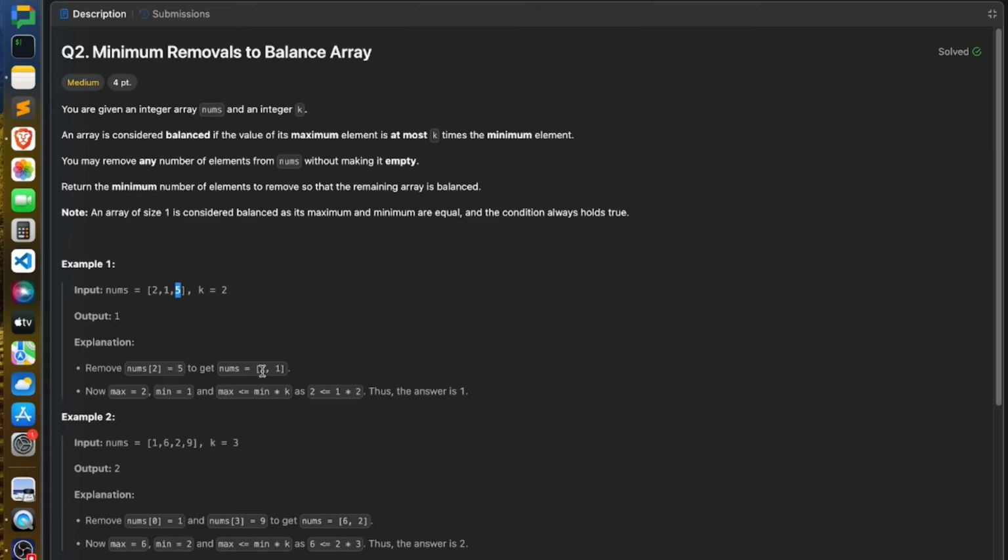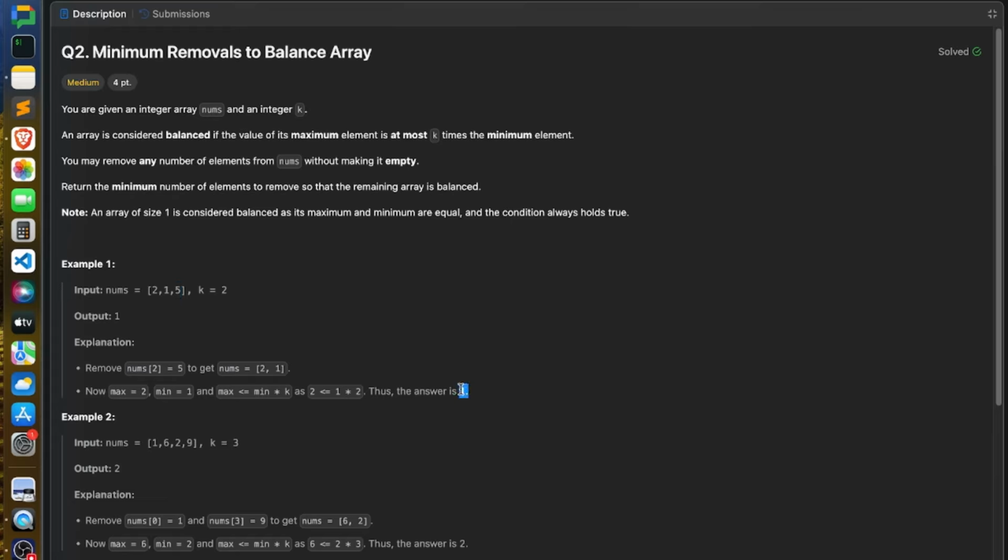So now your array becomes 2 and 1. Now the max element is 2, min element is 1. Now max is less than or equal to min into k, right? And which is 2 essentially. So your answer becomes 1. 1 is the minimum number of elements which you have to remove. So we just have to remove one element, which is 5, and your answer is 1.